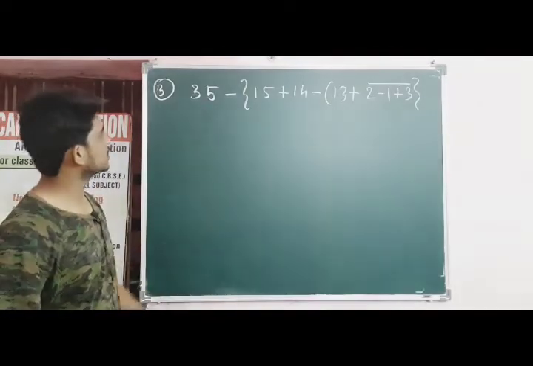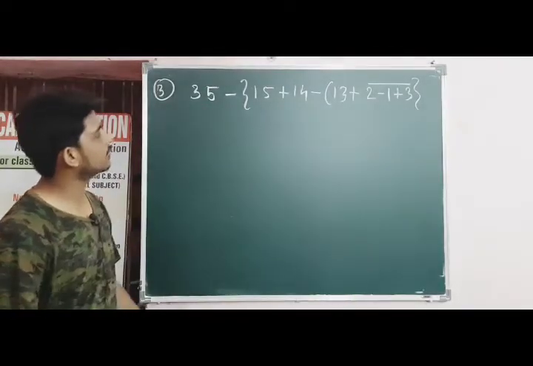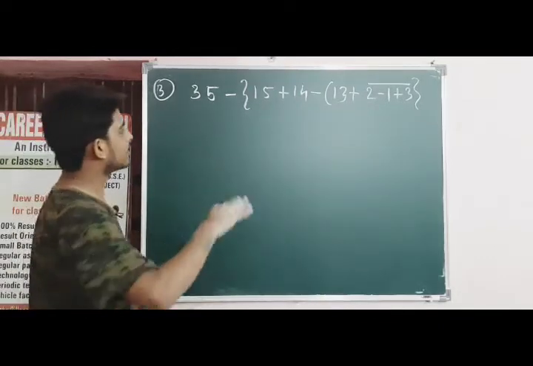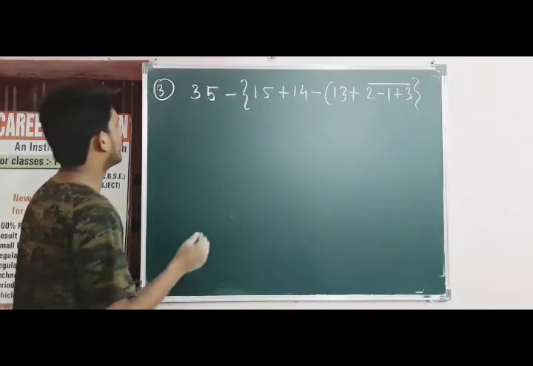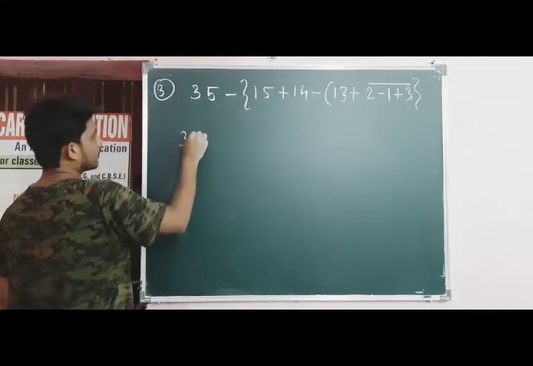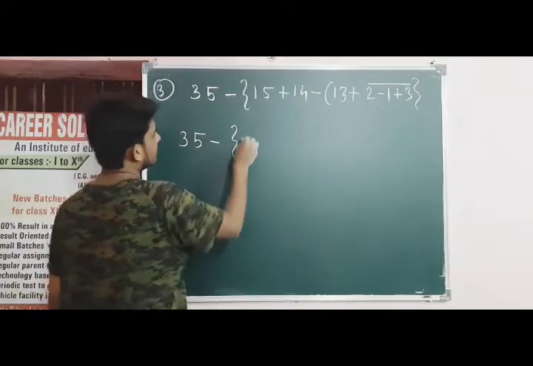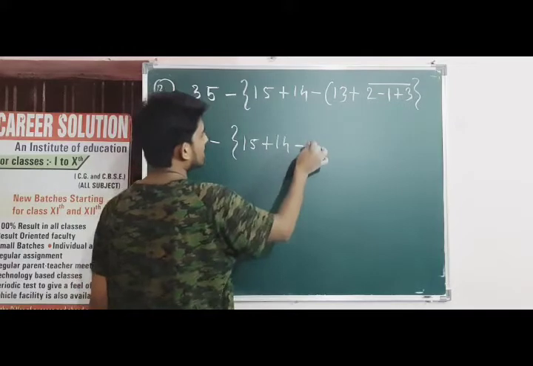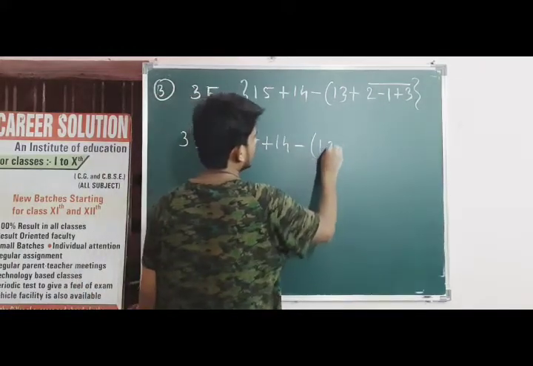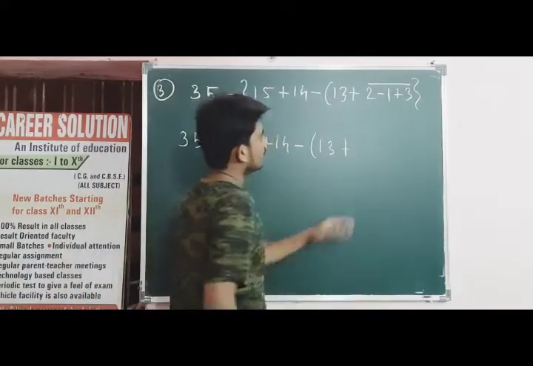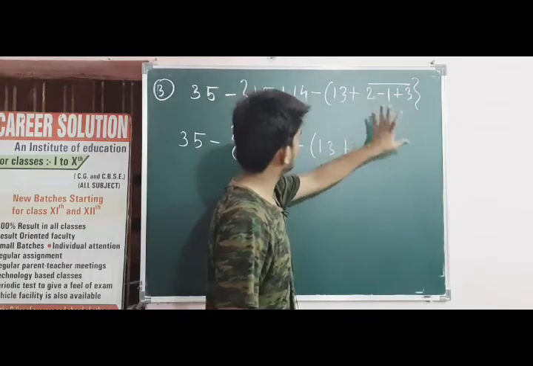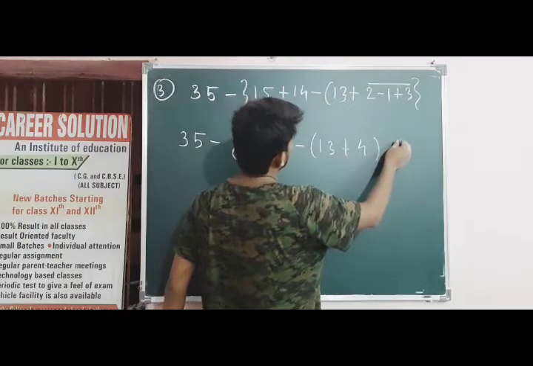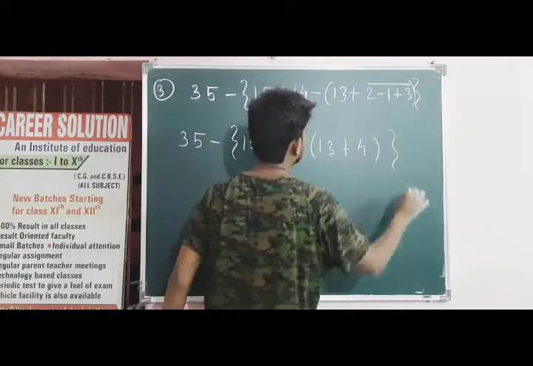Now this is the next question. 35 minus of curly bracket 15 plus 14 minus of 13 plus 2 minus 1 plus 3 and whole is having vinculum. So what I had told you, follow the BODMAS. So 35 minus 15 plus 14 minus 13 plus 3 and 2 is 5, 5 minus 1 is 4, 4 plus ka. So 13 plus 4. Vinculum is solved. Now smaller bracket is here and then curly bracket.